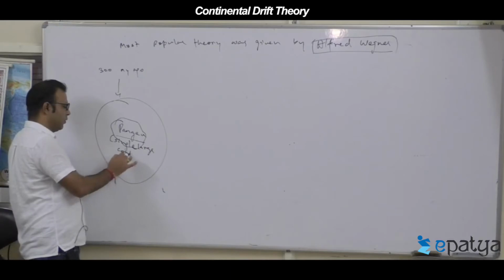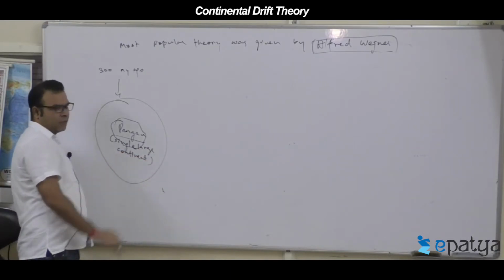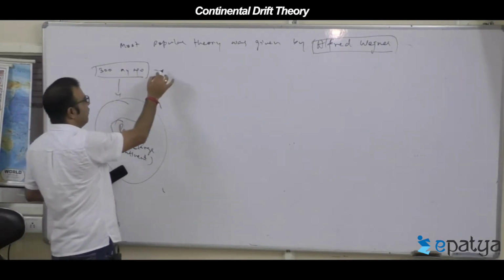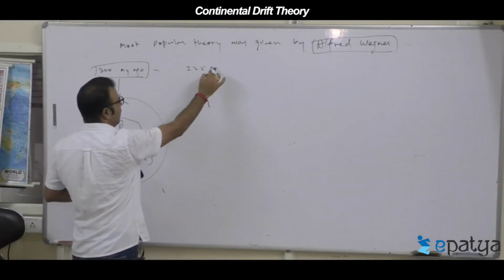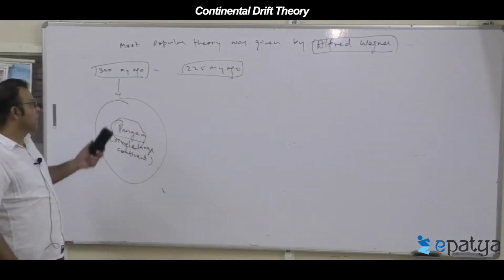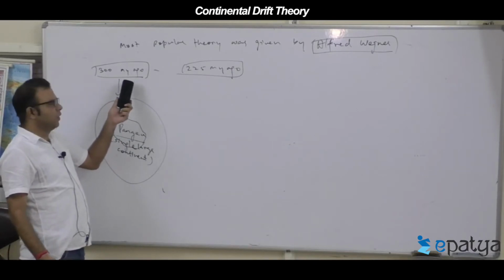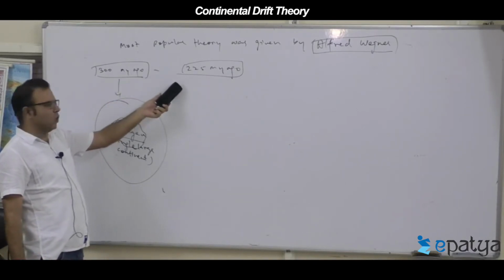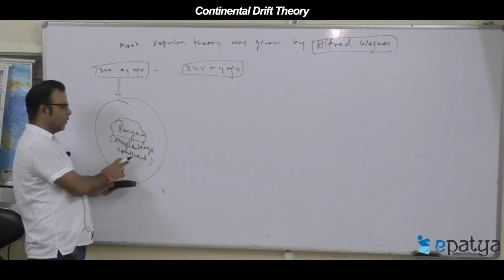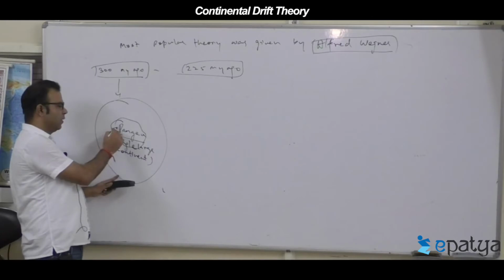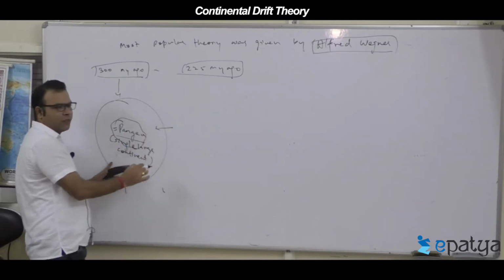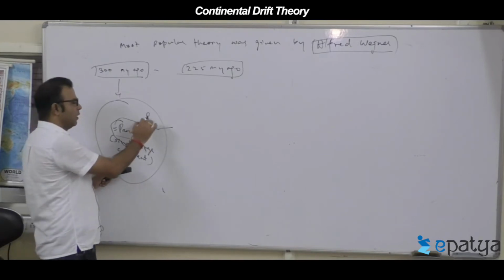Draw the diagram always. Around 300 million years ago, this phase was called the Permian phase, and it goes up to 225 million years ago. This phase started around 300 million years ago, and till 225 million years ago all the landmasses were together as a single large continent called Pangaea. Remember this name, Pangaea, and the single large water body surrounding it was called Panthalassa.